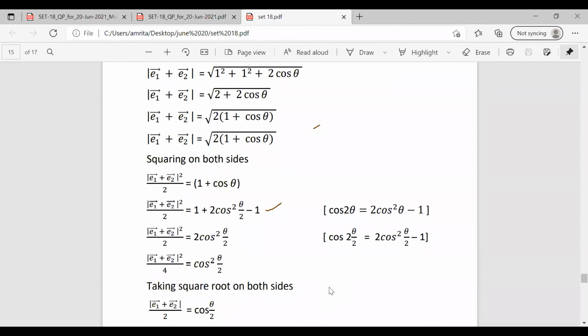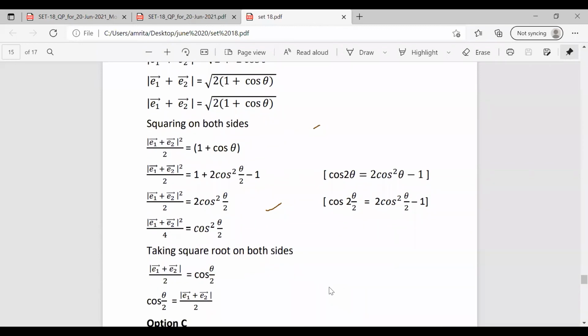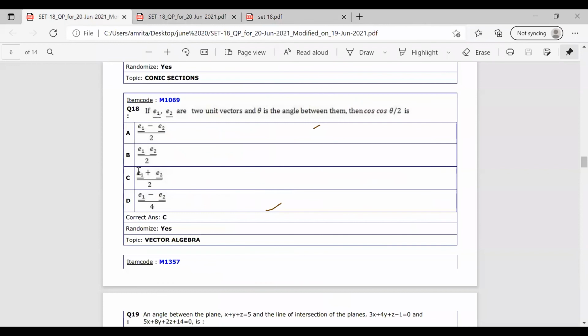Now taking square root on both sides, we have magnitude of e1 plus e2 by 2 equal to cos theta by 2. In the question, it is asked to find cos theta by 2, so cos theta by 2 becomes magnitude of e1 plus e2 by 2. So the correct answer for this question is option C.